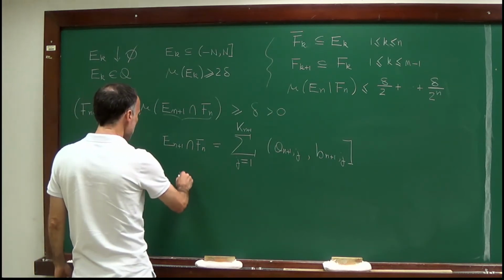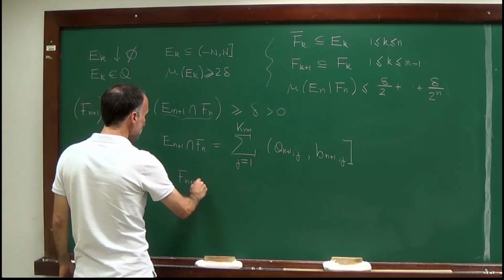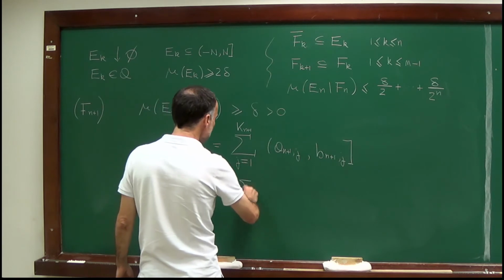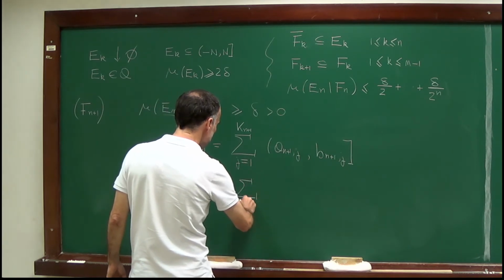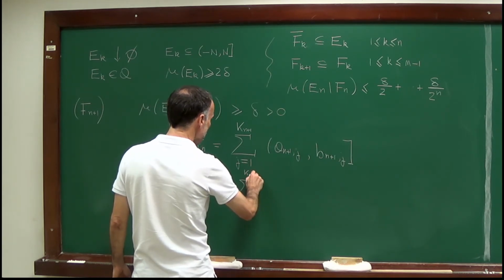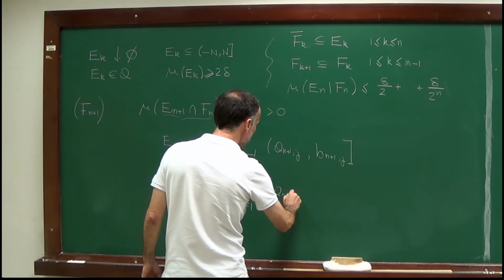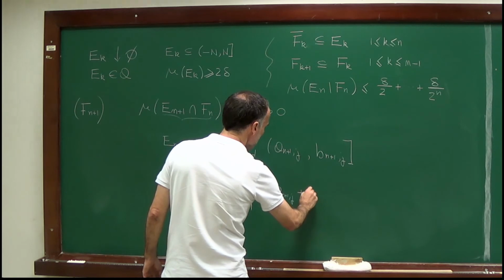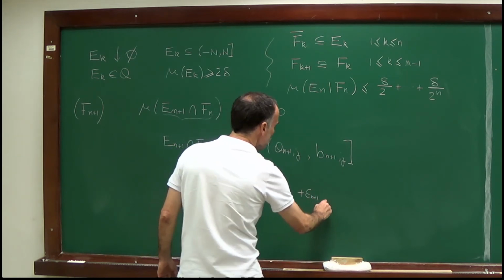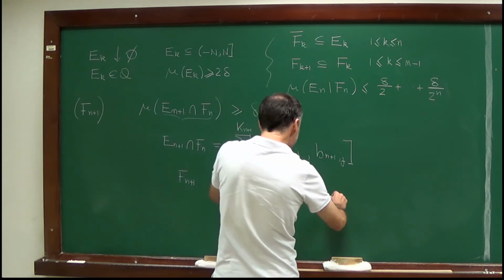And then what did we do? Well, we defined Fn+1 to be the same sum, but now adding some epsilon to an, to the left endpoint.